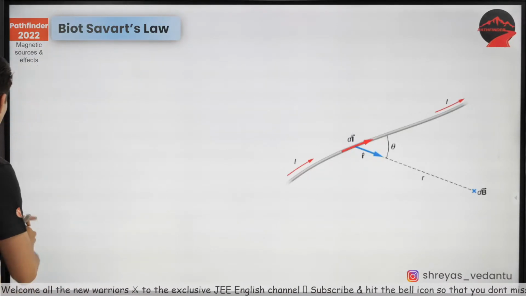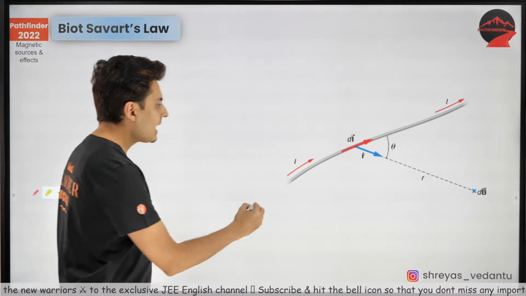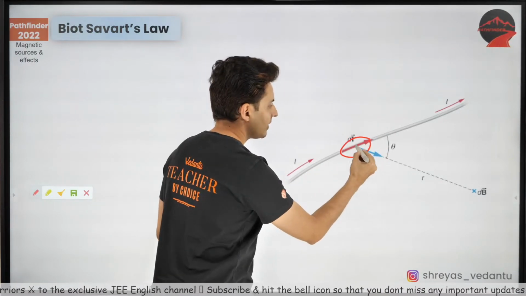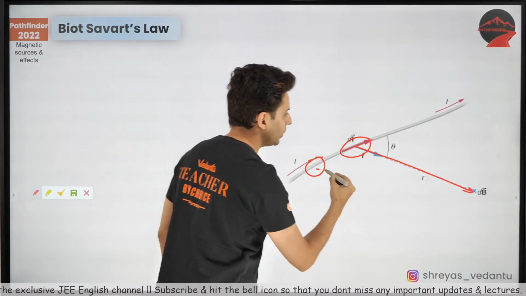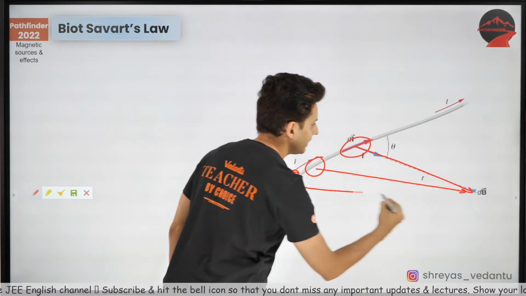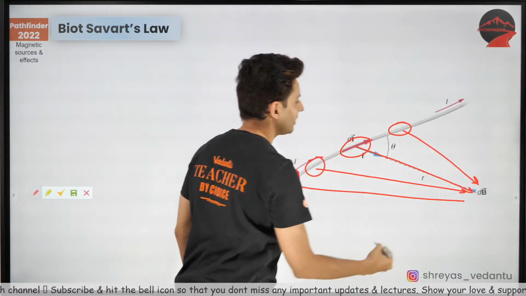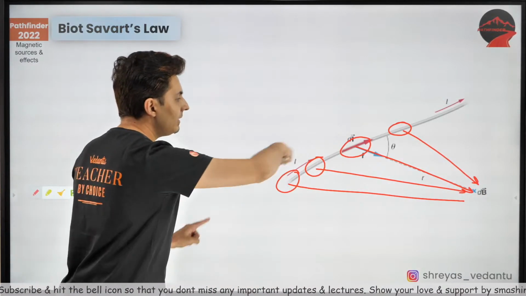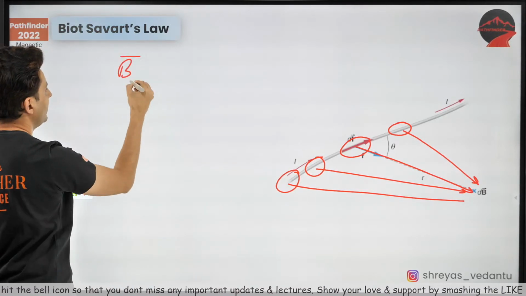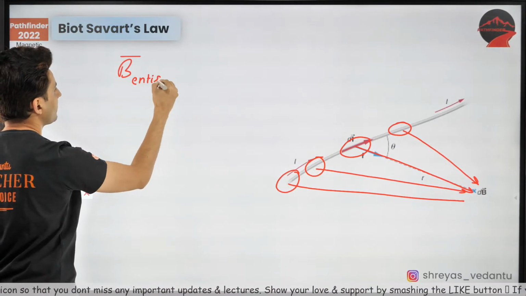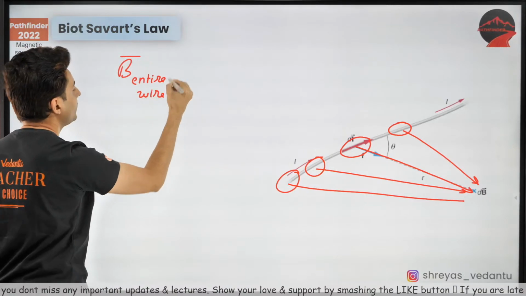One last thing. Don't you see, guys, every element will produce a field over here. So the field due to the entire wire, what will it be?